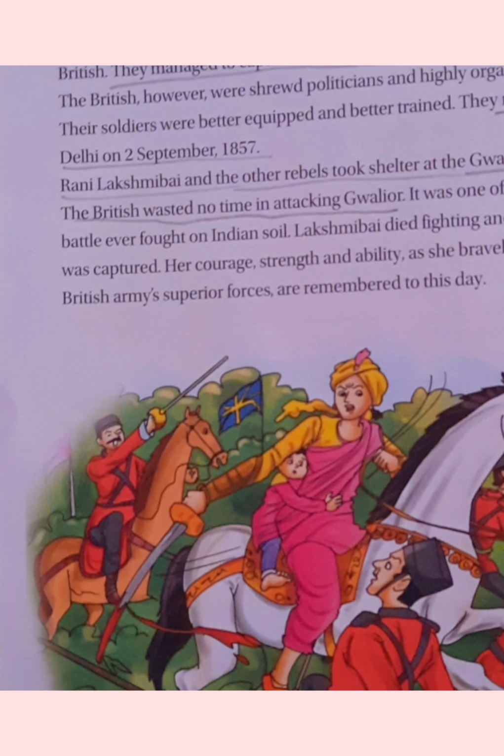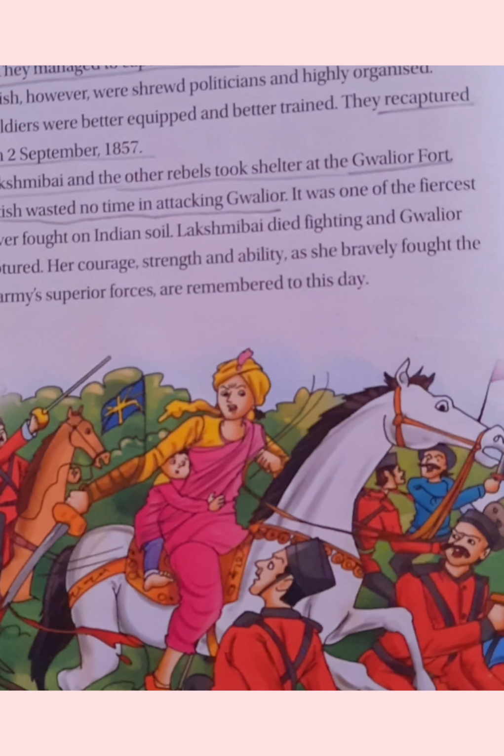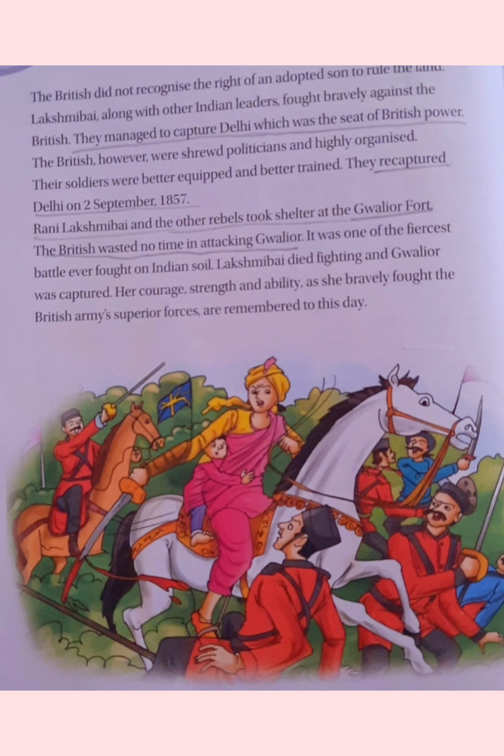The British did not recognize the right of an adopted son to rule the land. Lakshmi Bai, along with other Indian leaders and army soldiers, fought bravely against the British. They managed to capture Delhi, which was the seat of the British power.